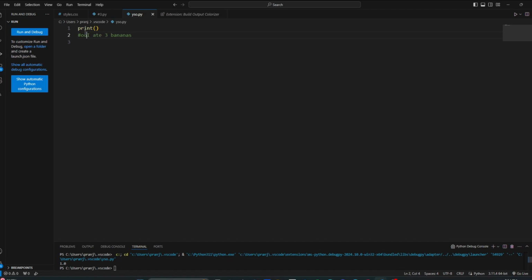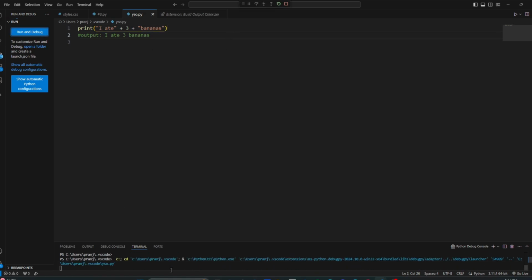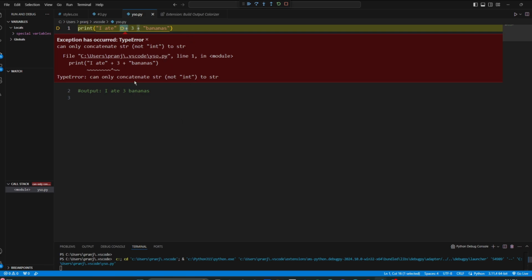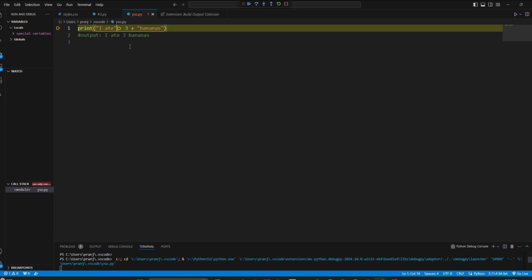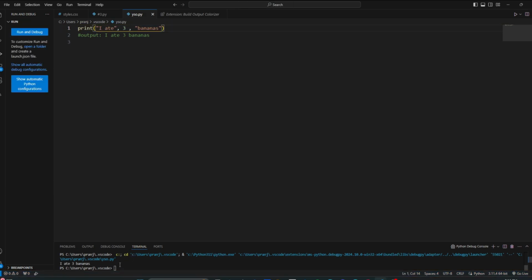That's what you want your output to be. What are you going to do now? Well, your first instinct is going to be "I ate", and then plus 3 plus "bananas". Now let's run it. Well, it runs into an error. Type error. You cannot combine two data types with an addition. Python made it easier, and it made it able to use commas instead. So now when I use a comma, boom, I ate 3 bananas.